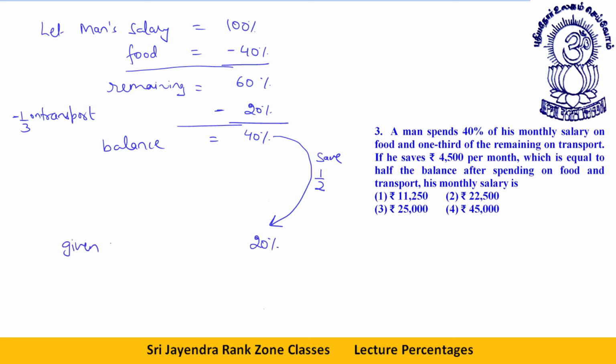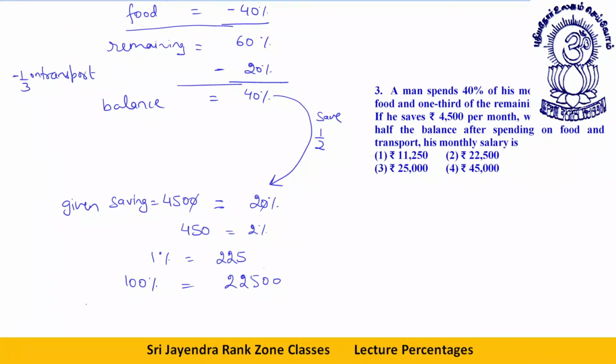What is given? The saving is equal to 4500. This 4500 is equal to 20%. So from here, 0 to 0 cancel. Therefore you get 450 is equal to 2%, or 1% is equal to 225. What will be the 100%? 100% means 22500, or I can say the monthly salary is how much?